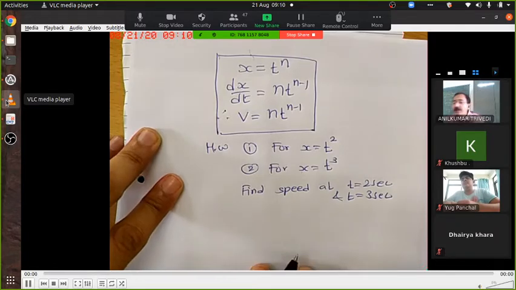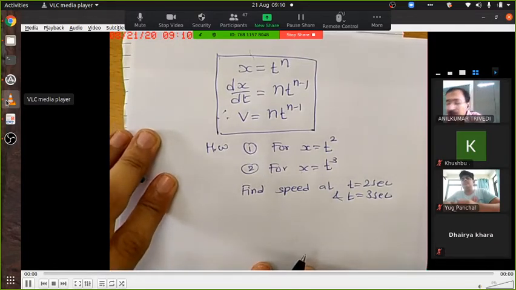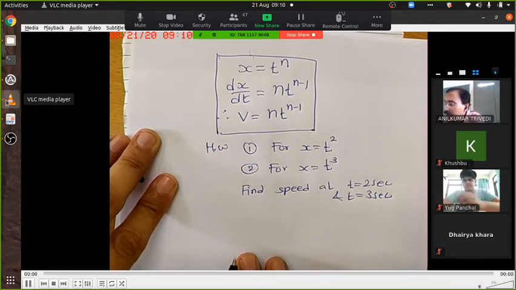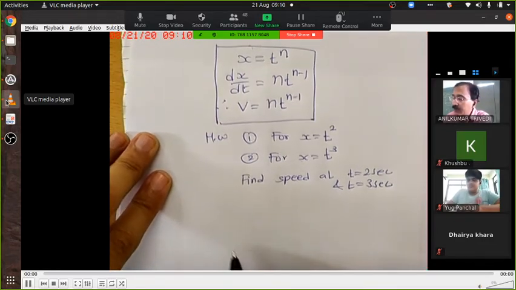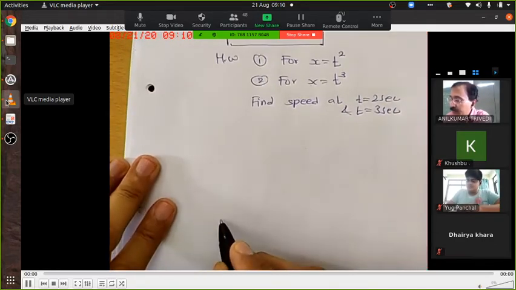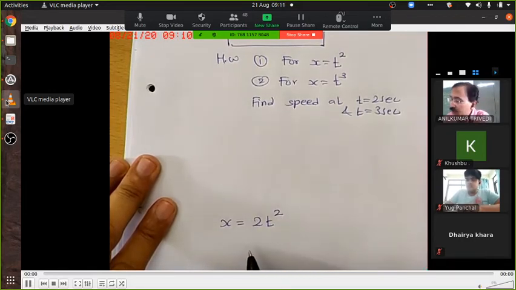I'll be sending the assignment. And one more variation I am teaching, so that will become homework again. Suppose x equal to 2t cube.